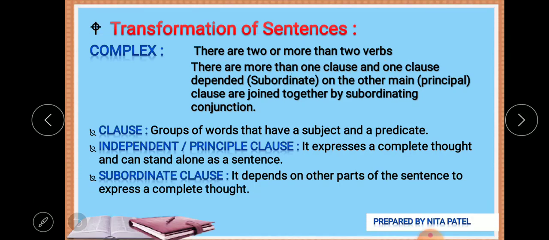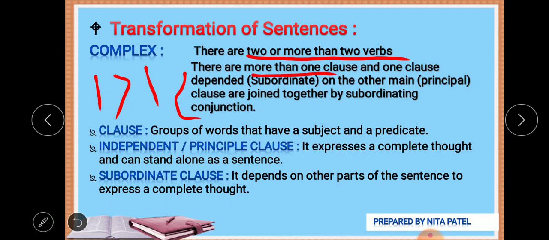Okay, let's go line by line. First thing that comes here is that there are two or more than two verbs. In compound also there are two verbs or more than two verbs. Here also we have two or more verbs. The difference is that in compound one is equal to one, but here one is greater than one. How is it depicted here? There is more than one clause. In compound also more than one clause is there, right? So what is new?